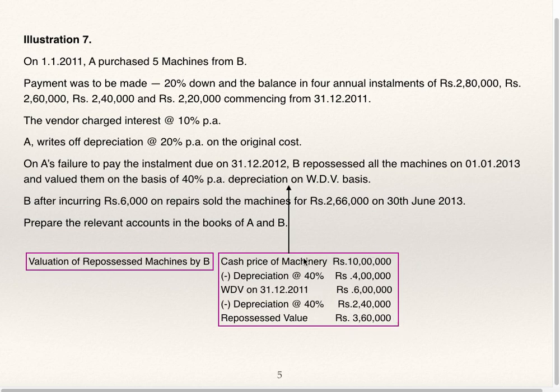Why? Because this depreciation is as on 31st December 12. After that he has not paid the installments, so machines have been repossessed. So value of repossession is 3 lakhs 60,000. Now B has incurred 6,000 and he has sold 2 lakh 66,000. This will be recorded only in the books of B. You don't have to do any recording of this in the books of A.